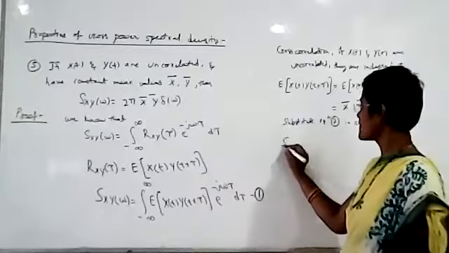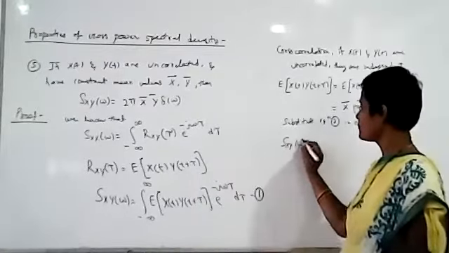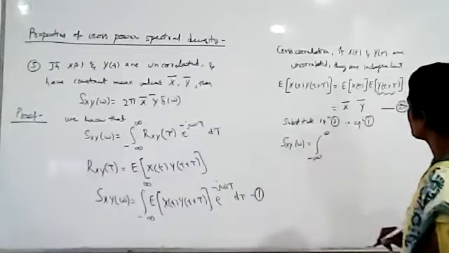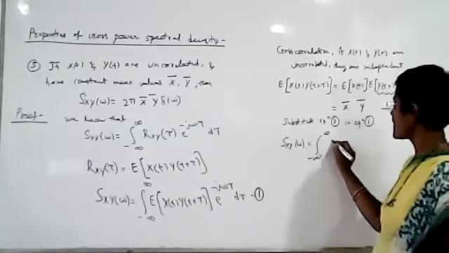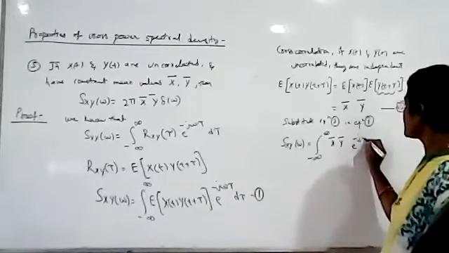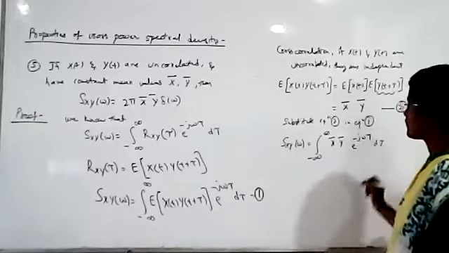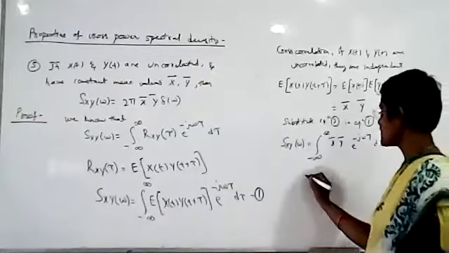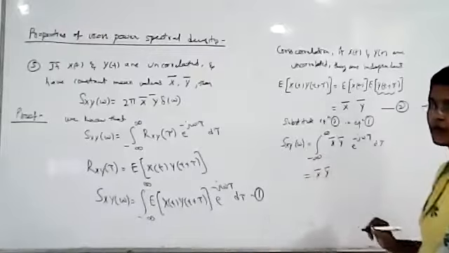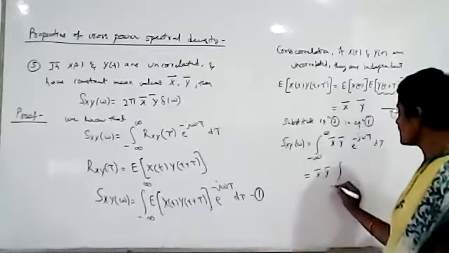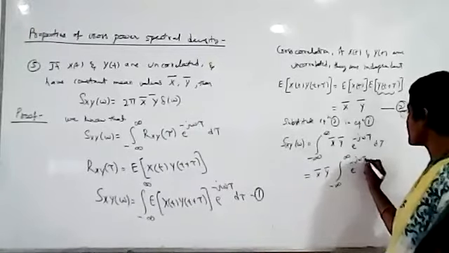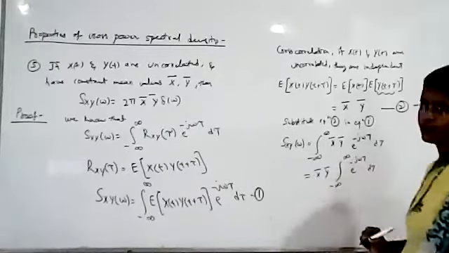Then S_xy of omega can be written as the integral from minus infinity to plus infinity of x bar y bar e power minus j omega tau d tau. Here x bar and y bar are constants, so we get x bar y bar times the integral from minus infinity to plus infinity of e power minus j omega tau d tau.